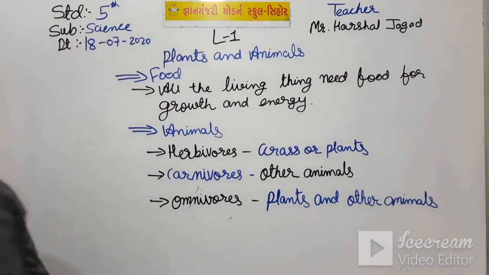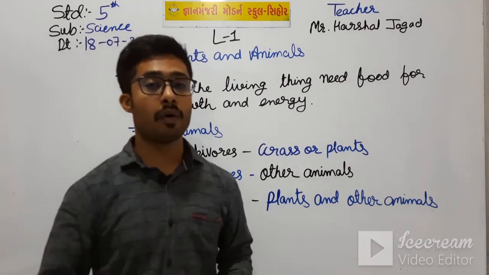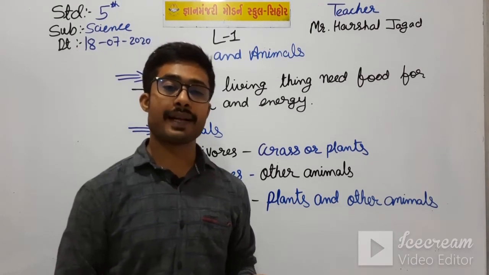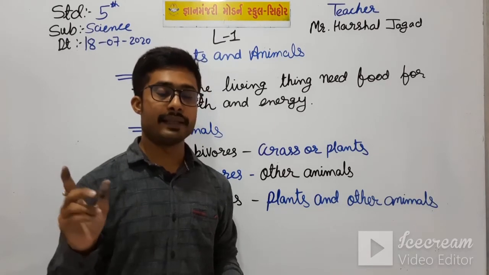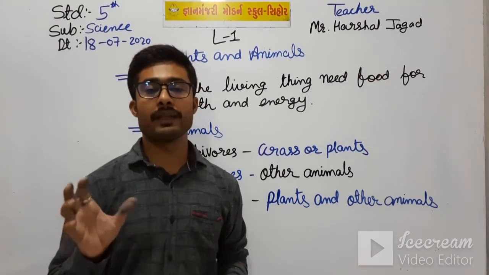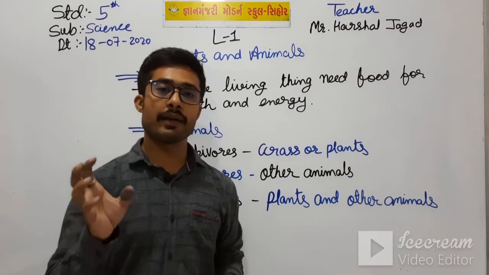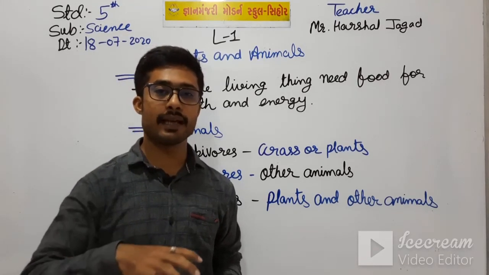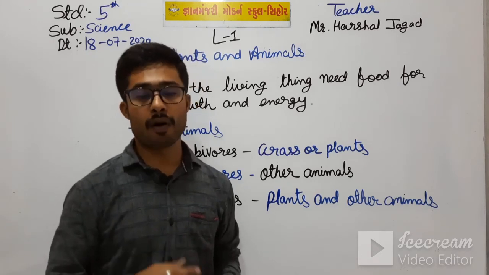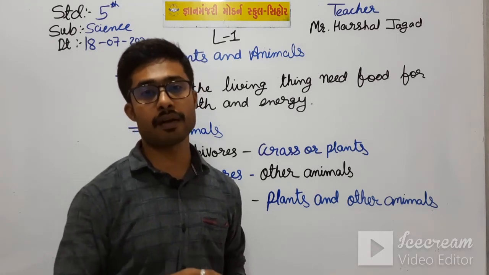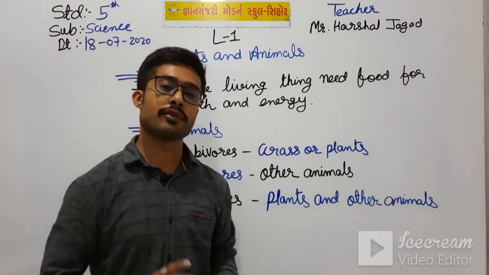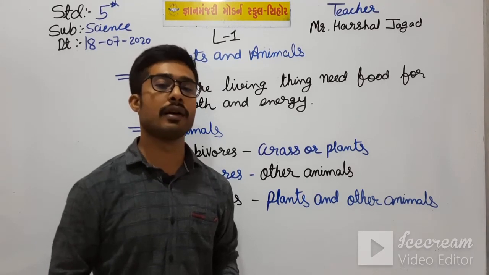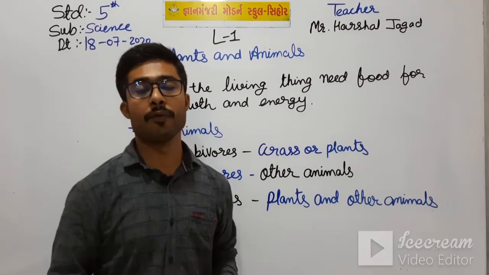Plants make their food on their own only. In the daytime, in the presence of sunlight, carbon dioxide is taken in from the air, and the roots take the water and some minerals from the soil through the xylem, and photosynthesis occurs, and the plants make the food.